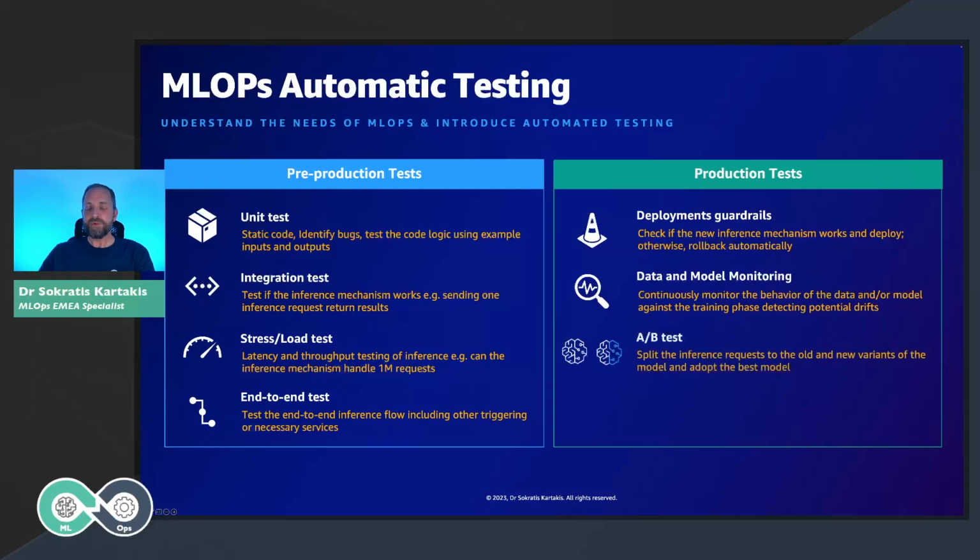For some other customers, we need also to run some A/B tests. What is the A/B test? An A/B test is we split the traffic between two variations of the same model, the new version and the old version. And we start checking if the new model performs the way that we're expecting. And then slowly we transition from the old model to the new one.